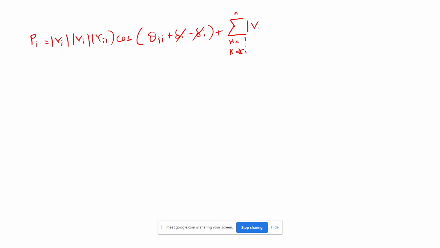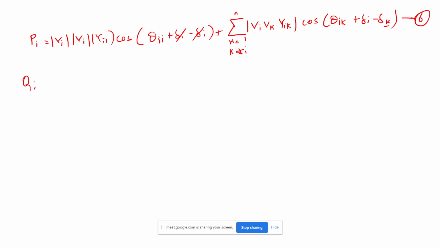I will write all these in a single magnitude, because all are magnitudes only: Vi, Vk, Yik, and cos of theta ik plus delta i minus delta k. Here k is definitely not equal to i, because I removed the i component outside. So I will call this equation 6.